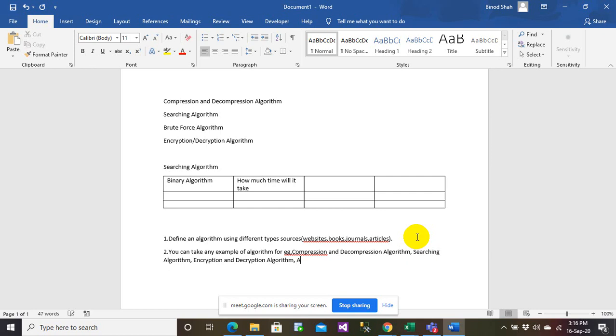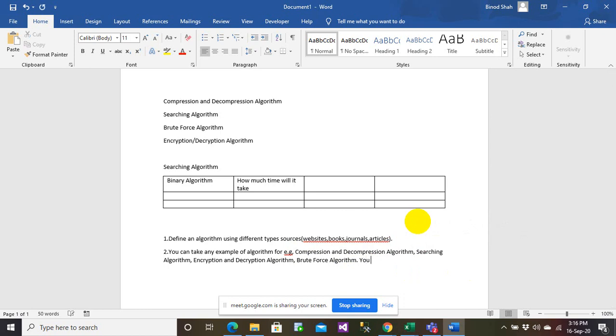You can also take a brute force algorithm, the algorithm that will repeat itself to do some work till you achieve the thing, like password cracking. So you just keep on trying. So you can take any example, you can take a type of example.